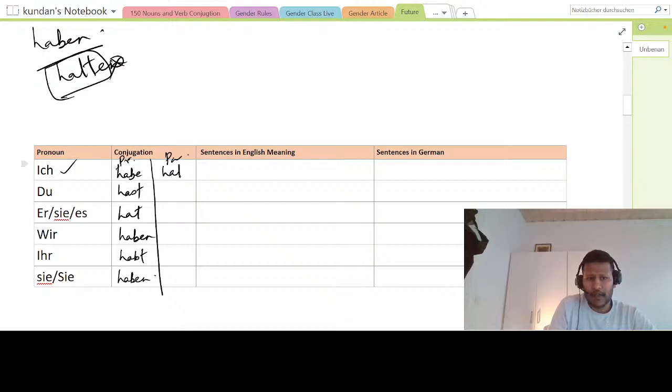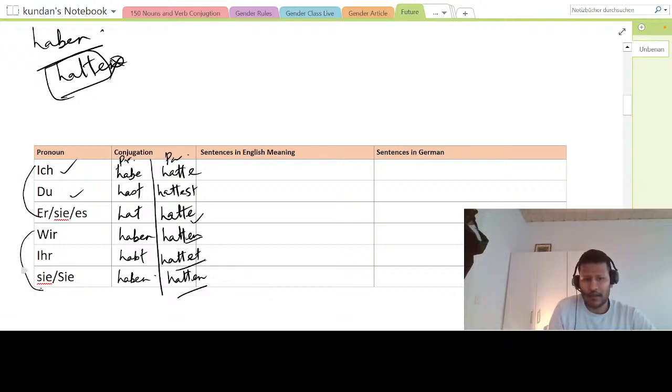So it will be ich hatte, du hattest, er/es hatte, wir hatten, ihr hattet, and sie hatten, right? So this is simple. Ich and er/es will be the same: ich hatte, es also hatte. Du hattest, and wir hatten. This hatten will be the same for sie, and ihr hattet will be like this. Just a second.